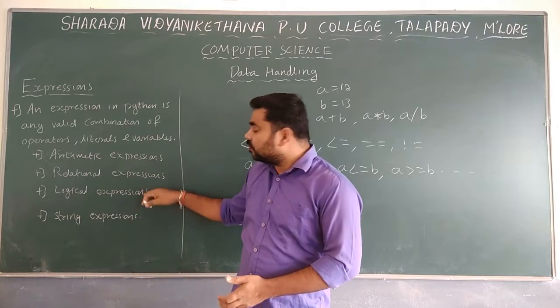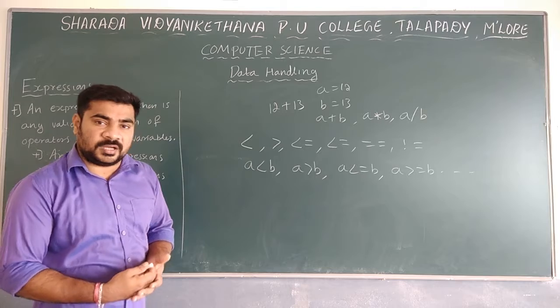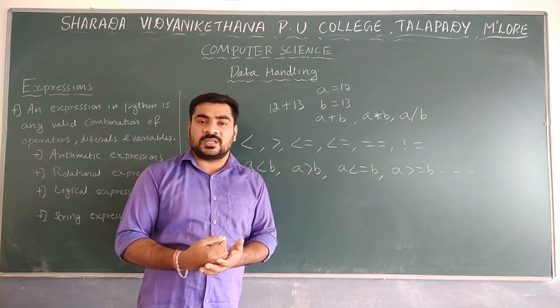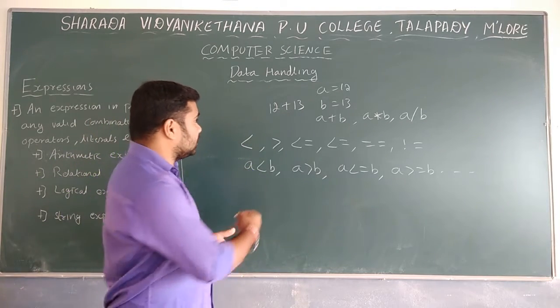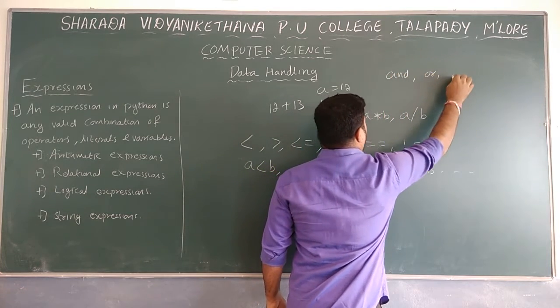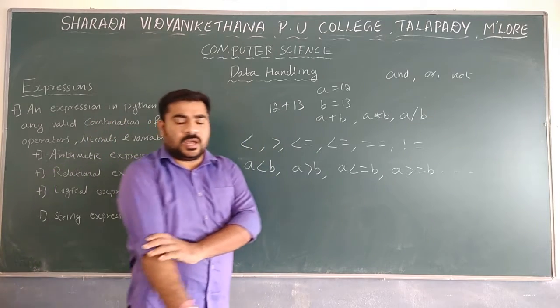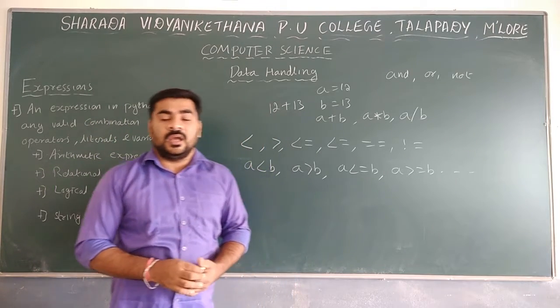The next one is logical expressions. Logical expressions mainly use the logical operators: and, or, not. These are the three logical operators.